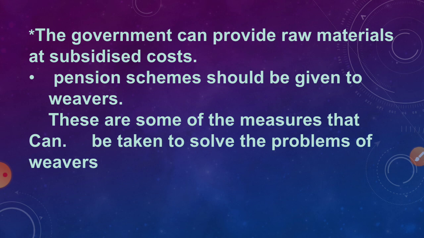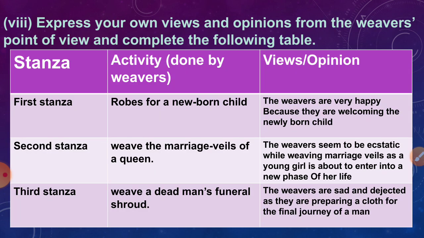See the next activity now. Express your own views and opinions from the weaver's point of view and complete the following table. Here we have to complete this table. In the first column, what activity the weavers have done, we have to write, and what our views or opinion about that particular activity is, we have to write in the third column.